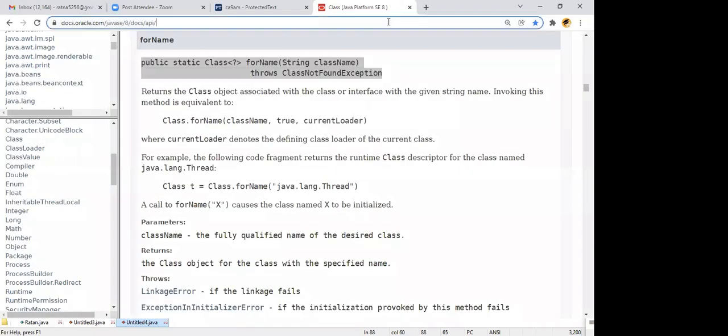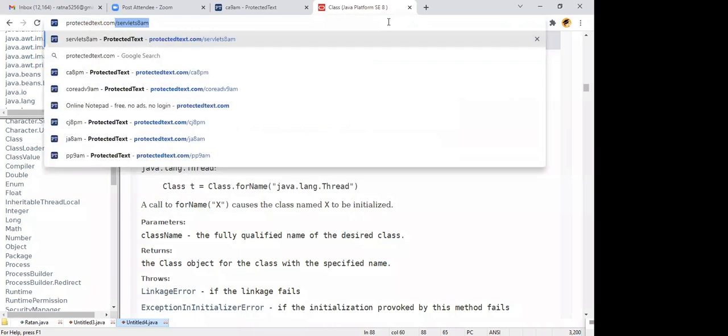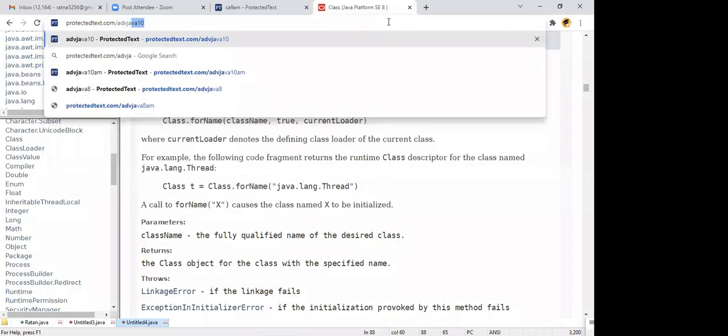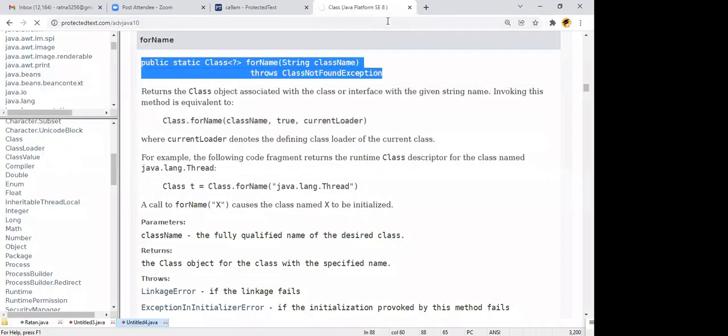That's what I'm saying, guys. First application is very, very important. ADV Java 10. Okay, good.